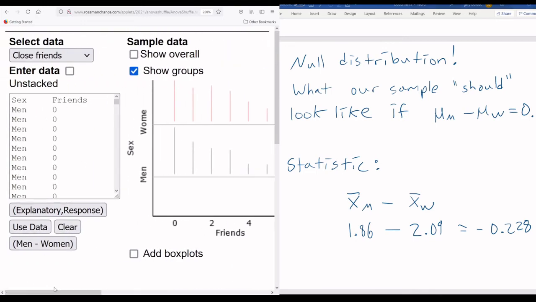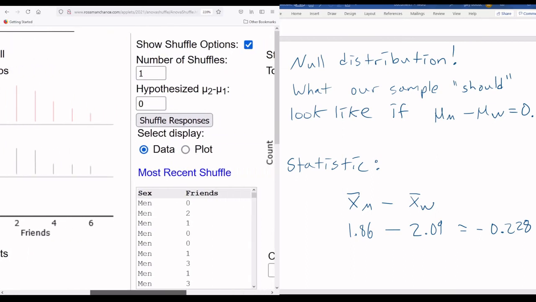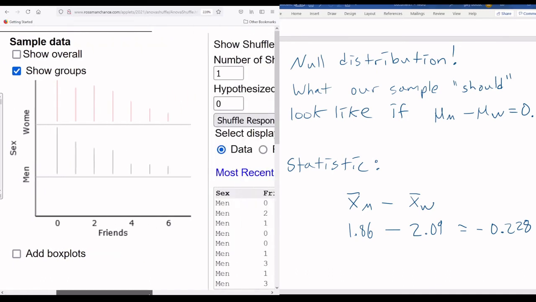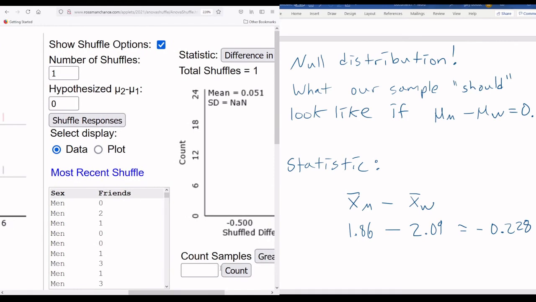These men are still the same ones, but now I've shuffled up the number of friends they've gotten. Now, the first man has 0. Oh, that was the same. The second man has now 2, and then 1, and then 0. So we've shuffled the number of friends up. And the goal of doing this is to disconnect the two variables, sex and friends. If there was a connection before, maybe women on average have more friends, or men, who knows? But if there was a connection, hopefully us shuffling up has broken that connection.